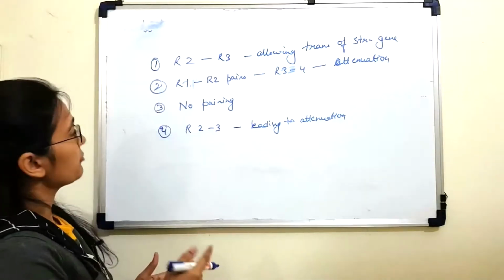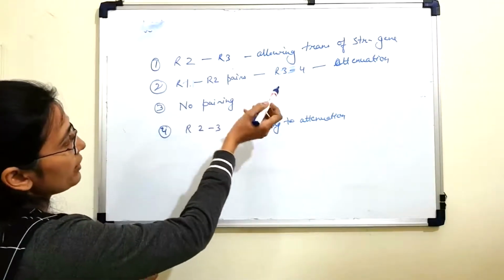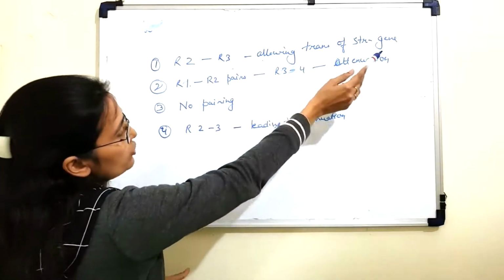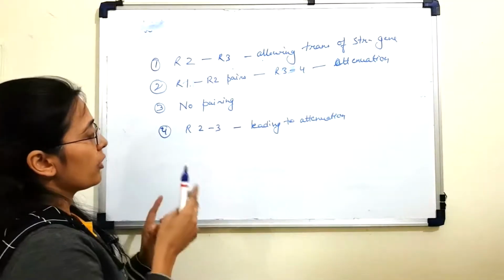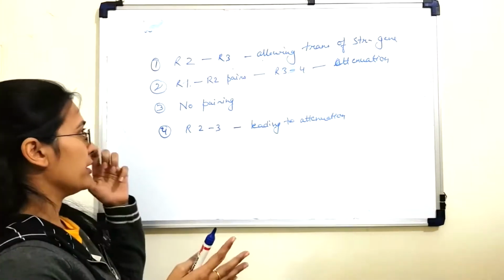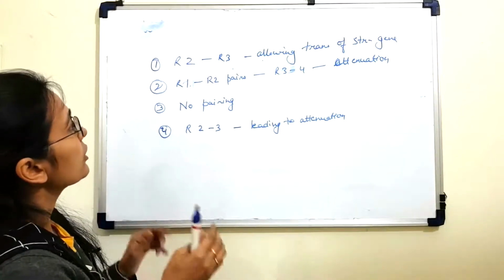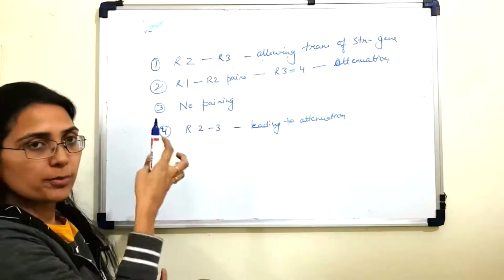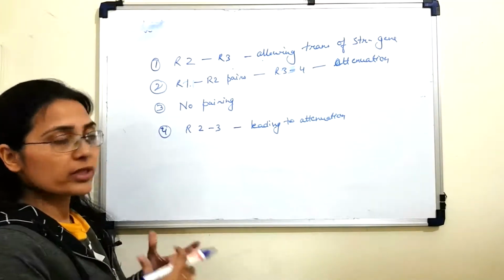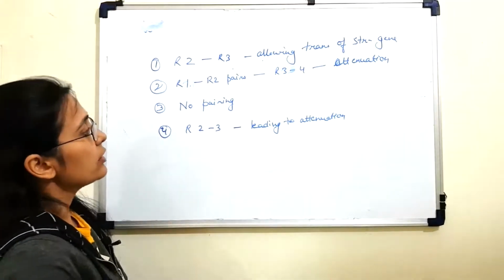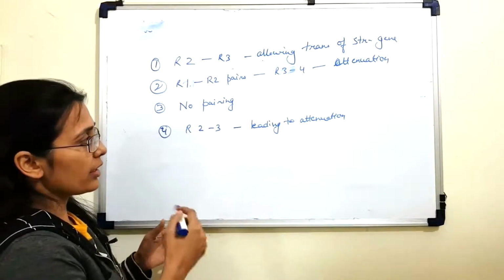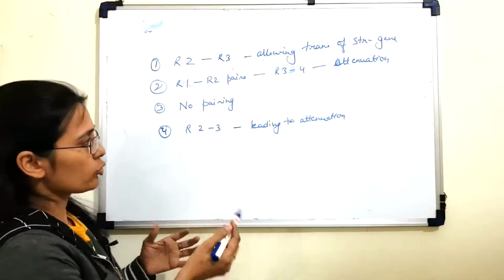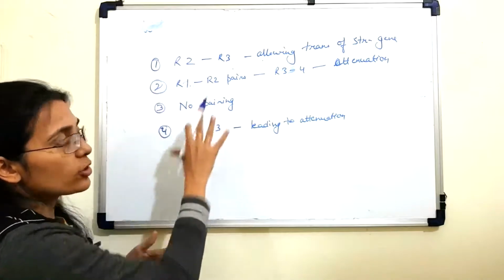Now let's look at the first option. Region 2 and 3 will pair, allowing the transcription of structural genes. Now if you have gone through the trp operon properly and you've seen the mechanism of attenuation, you know that region 2 and 3 will only pair when region 1 is blocked for some reason. Now in this case, since protein synthesis is inhibited, after transcription, translation does not follow. So there is no ribosome blocking any of the leader sequence.